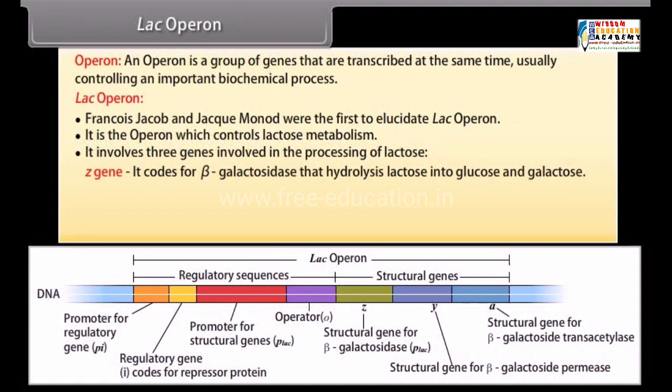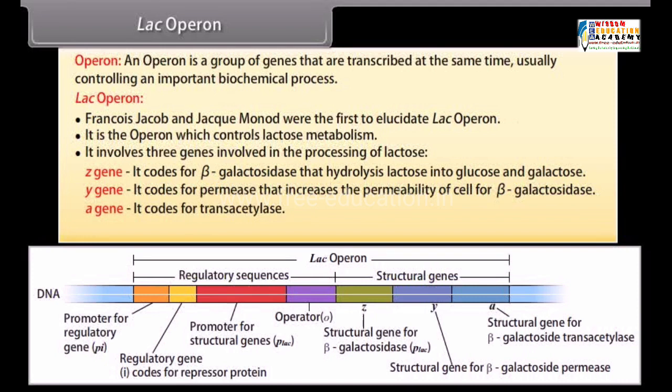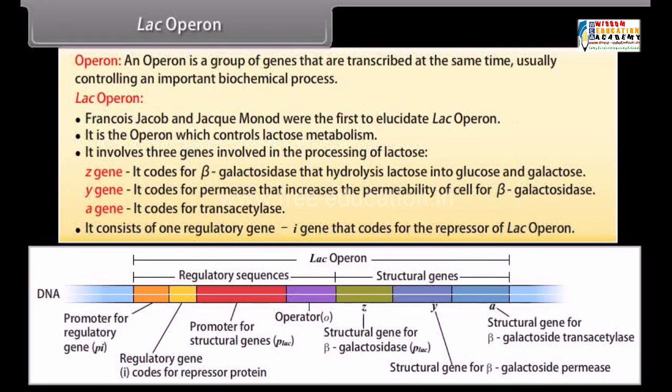Z gene. It codes for beta-galactosidase that hydrolyzes lactose into glucose and galactose. Y gene. It codes for permease that increases the permeability of the cell to lactose. A gene. It codes for transacetylase. It consists of one regulatory gene, the I gene, that codes for the repressor of the lac operon.